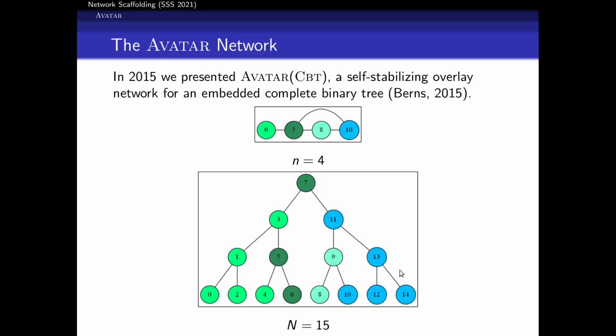The benefit of using the embeddings as defined initially by the predecessor relationship on the linear graph is that it's actually locally checkable.